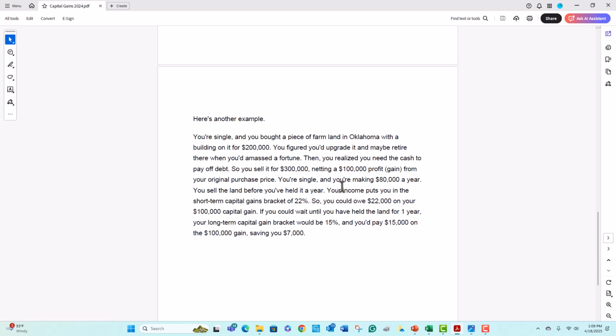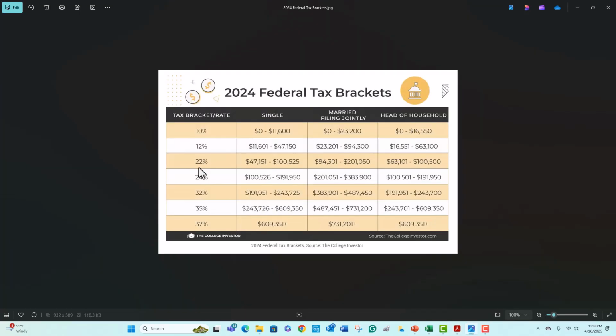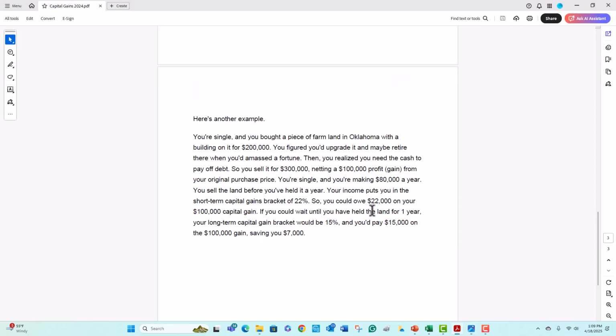Well, if you held it for less than a year, it will be taxed as ordinary income, which is 22%. So you'd owe $22,000 on this $100,000 gain.